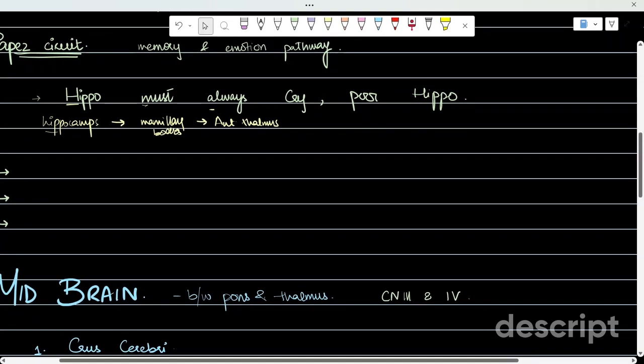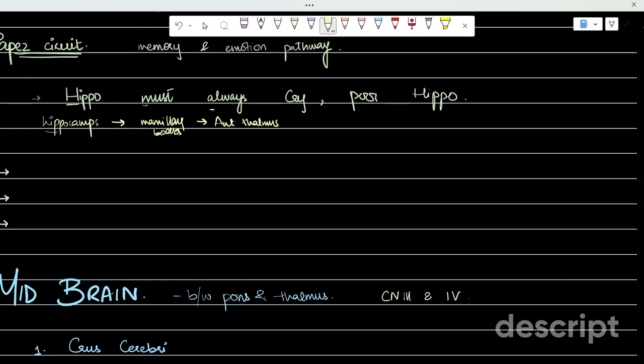I did not name it, but with the anterior nuclei of the thalamus, this was present, the limbic system, cingulate gyrus, and stuff. C for cry, C for cingulate gyrus, P for poor, P for parahippocampal gyrus, and H for hippocampus. So I know this is not exactly tested on exam, but you can remember the mnemonic and it will help you. So there's a loop which connects the hippocampus, hypothalamus, thalamus, and cortex.